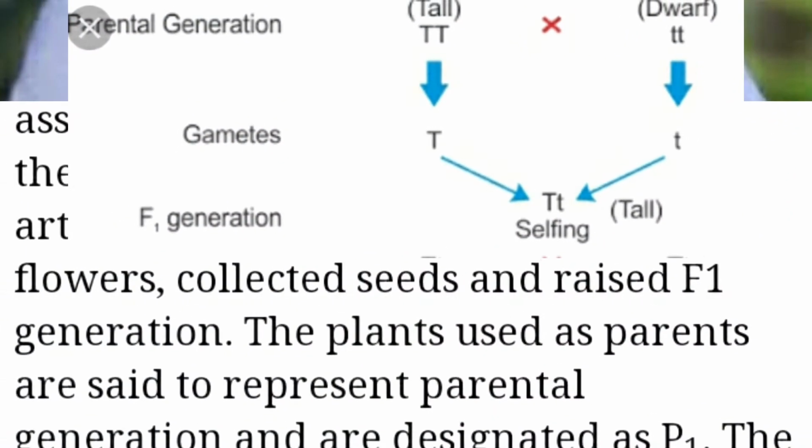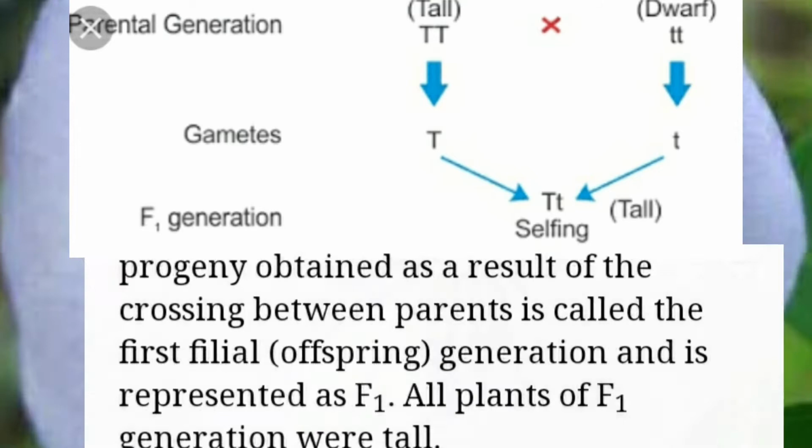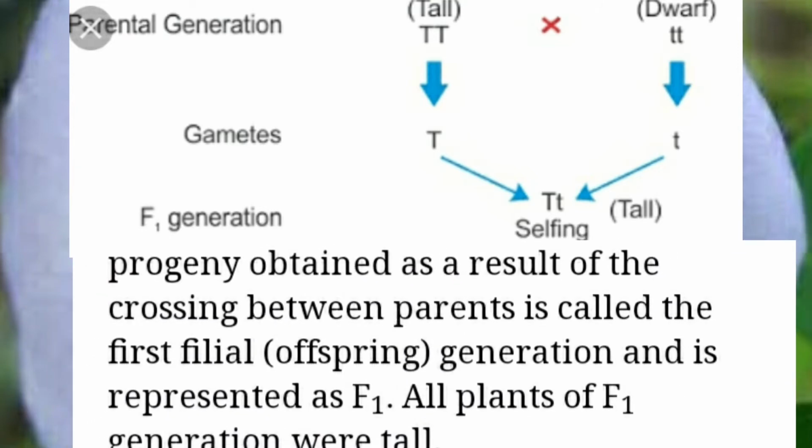Mendel crossed many flowers, collected seeds and raised the F1 generation. The plants used as parents represent the parental generation and are designated as P1, children. The progeny obtained as a result of crossing between parents is called the first filial generation and is represented as the F1 generation. All the plants of the F1 generation are tall, children.